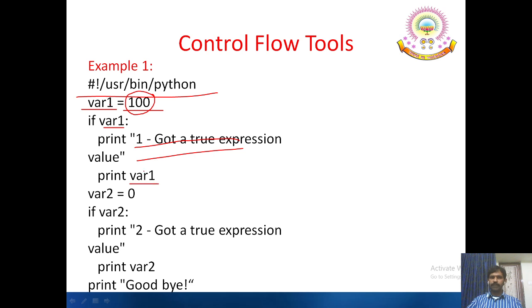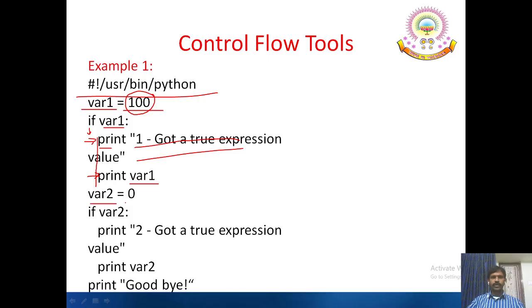Print var1. Any number of lines that are given like this with indentation. Indentation means a space in the columns. So here it starts in this column, and if I give two spaces and write the corresponding statements under this if statement, they are treated as the block of statements to be executed under this if var1. So if var1 is true, then this one is done.